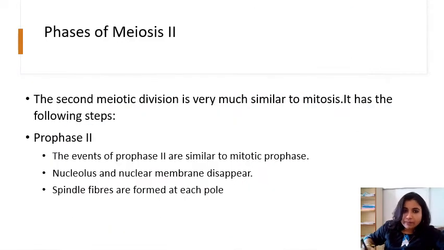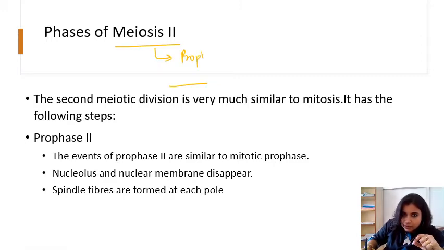We will see the diagram of the phases of meiosis 2. Again, we have seen that meiosis 1 is divided into prophase 1, metaphase 1, anaphase 1 and telophase 1, right? Same here, meiosis 2 is divided into prophase 2, right?